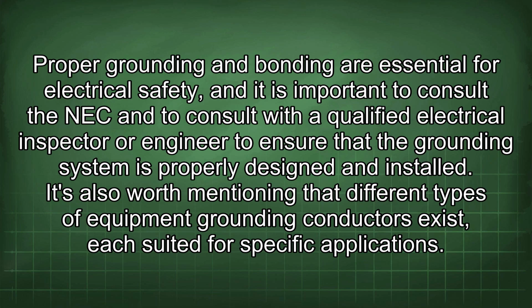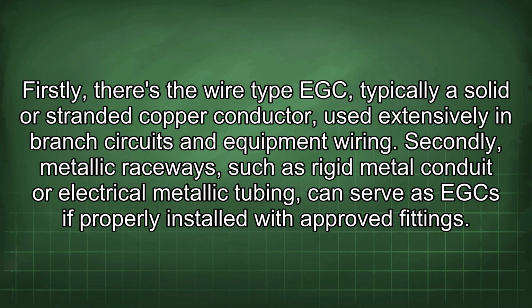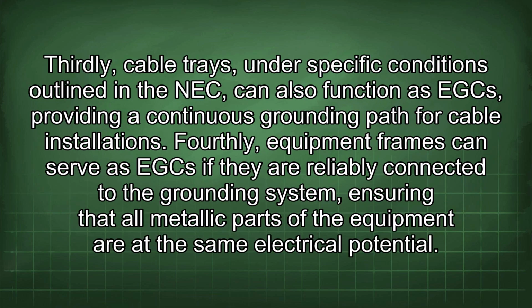It's also worth mentioning that different types of equipment grounding conductors exist, each suited for specific applications. Firstly, there's the Y-type EGC, typically a solid or stranded copper conductor, used extensively in branch circuits and equipment wiring. Secondly, metallic raceways, such as rigid metal conduit or electrical metallic tubing, can serve as EGC if properly installed with approved fittings. Thirdly, cable trays, under specific conditions outlined in the NEC, can also function as EGC, providing a continuous grounding path for cable installations.